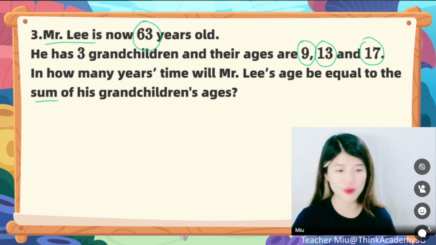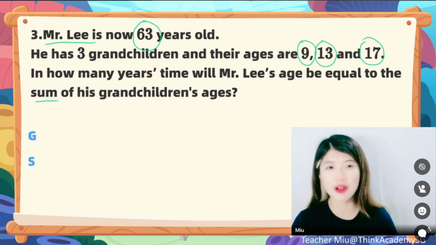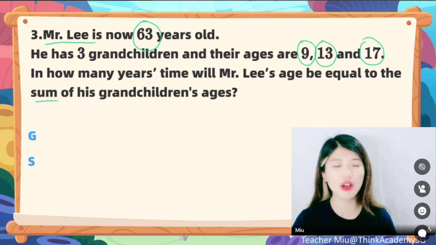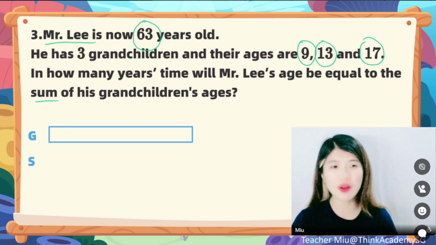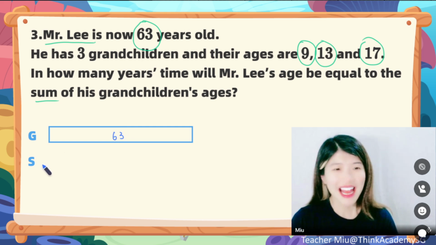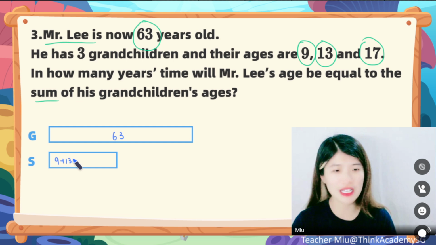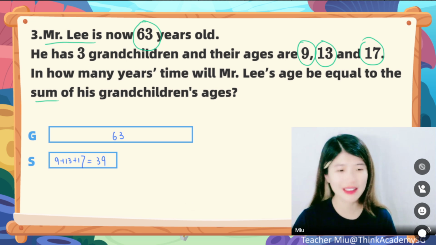Let me draw the models for you, alright? Since Mr. Lee is the grandpa, right? The grandpa and the children, alright? The sum of the grandsons, alright? So Mr. Lee got a very big unit since he is 63 years old. Wow, so fast. Alright, and for the grandsons, the sum, which is supposed to be 9 plus 13 plus 17, which is actually supposed to be 39. All right. Then what will happen?